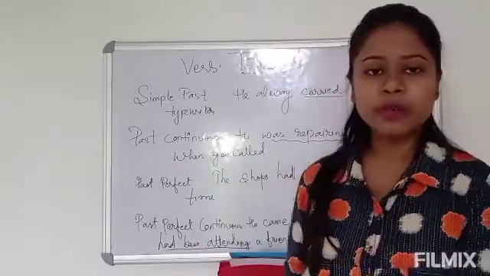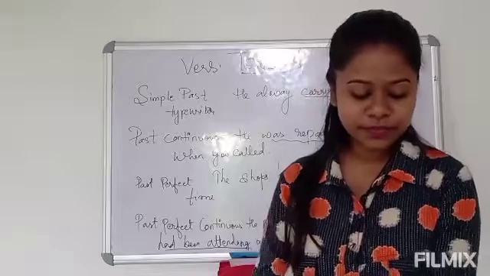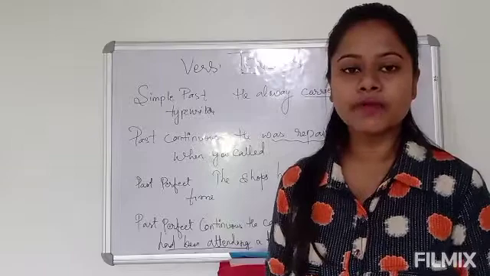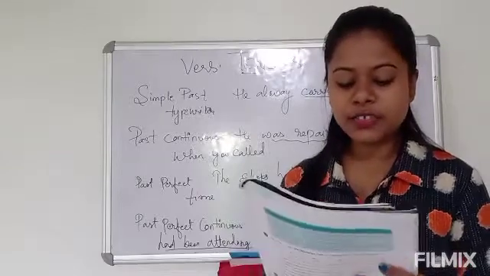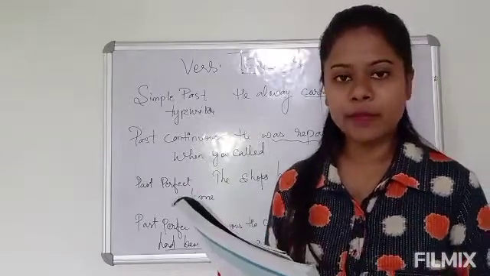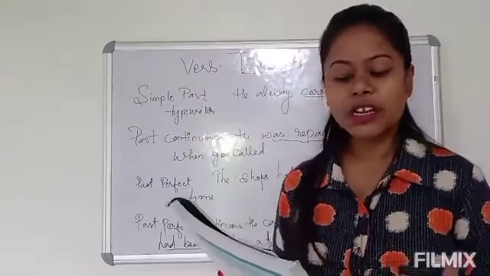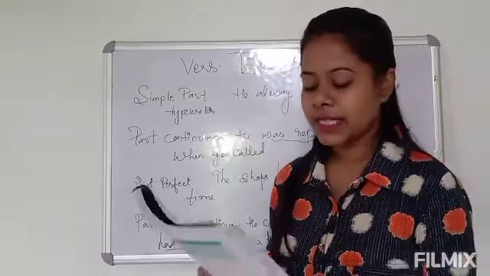Okay, so here we will see what is past perfect continuous. This tense is used for an action which began before the time of speaking in the past and continued up to that time. We will learn from an example.